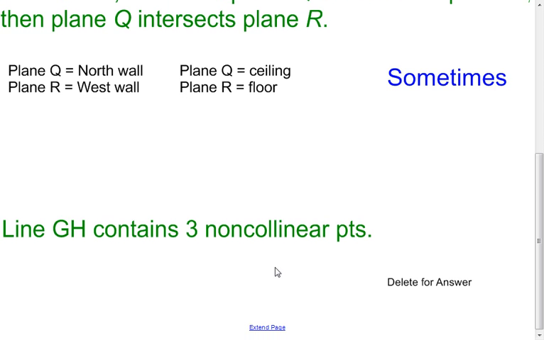And then here, my last one, I have line GH contains three non-collinear points. We'll go back to your definition of non-collinear: points not on the same line. So is it possible to take three points that are not on the same line and put them on one line? Well, the answer is no, I can't ever do that. Not possible, so this is a situation where this will never ever happen.